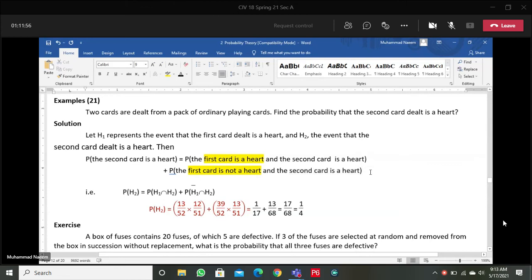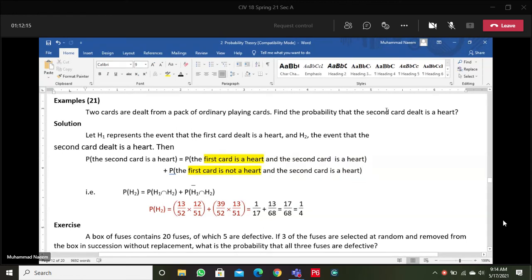Because this is required, we are drawing two cards, but the second card must be heart. So the possibilities will be generated due to the first one.